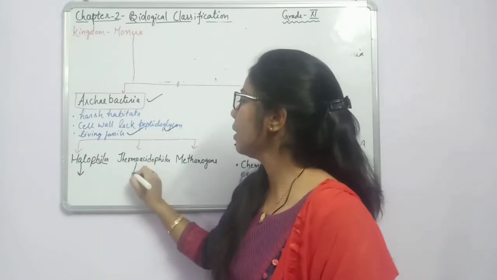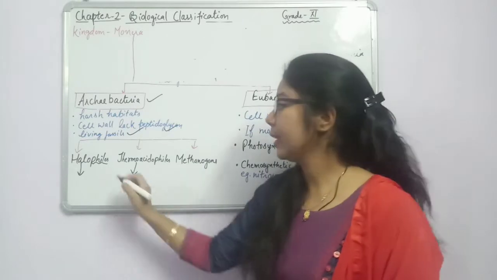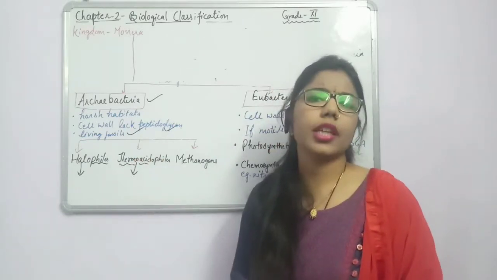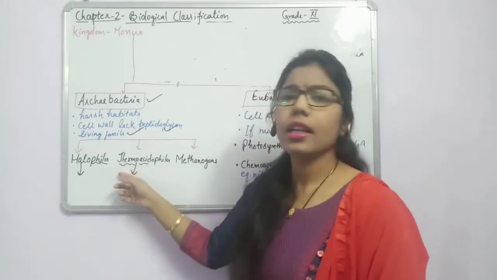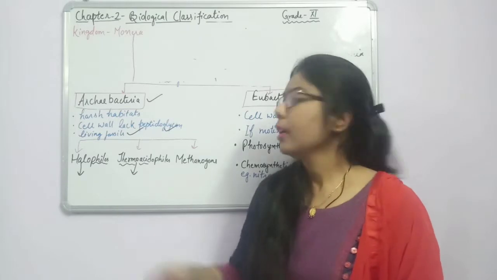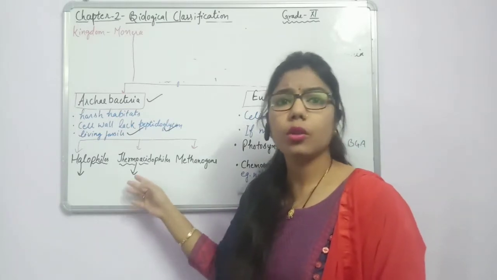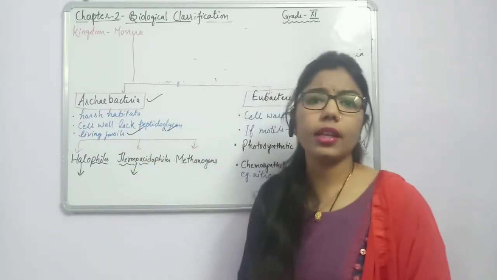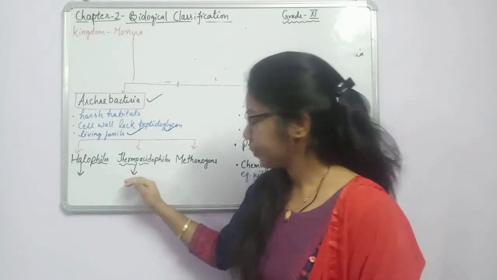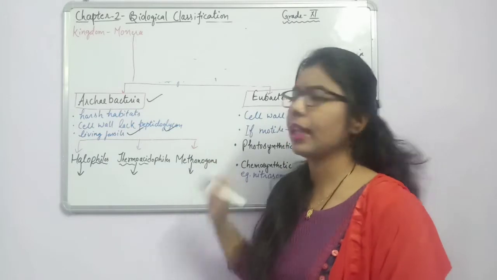And the second one is thermoacidophiles. Again, the name indicates thermo, related to temperature, and acid. These are bacteria which can live very easily in high temperature as well as in an acidic environment. For example, we are talking about sources where there is very high temperature, and they can live there also.